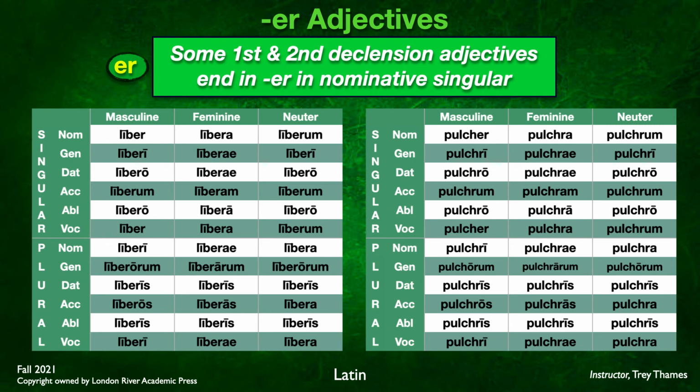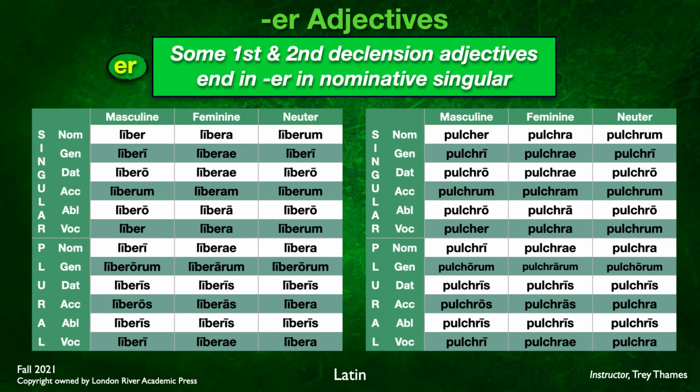Now, the rest of the endings are exactly as you'd expect: -i, -o, -um, -o, -orum, -is, -os, -is in our genitive, dative, accusative, and ablative endings, singular and plural. What I want you to note here is that the E in the stem is kept all the way through.